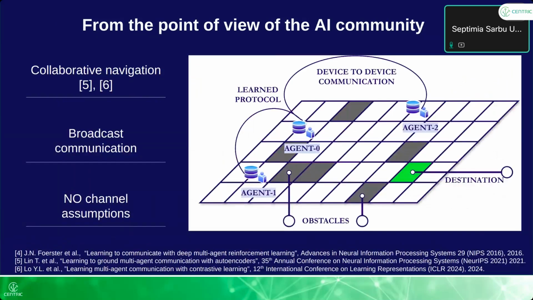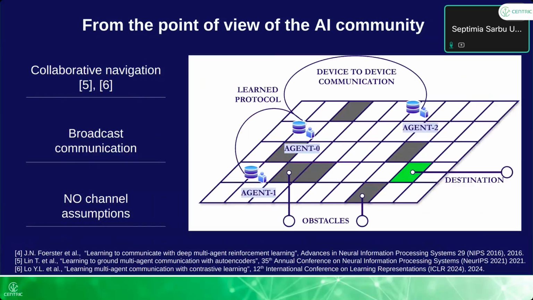From the point of view of the AI community, the focus is to learn goal-oriented communication protocols. For example, we are using here the learning to communicate and communicate to learn paradigm, and the article here at the bottom of the page is for emerging communication protocols for collaborative navigation of robots.